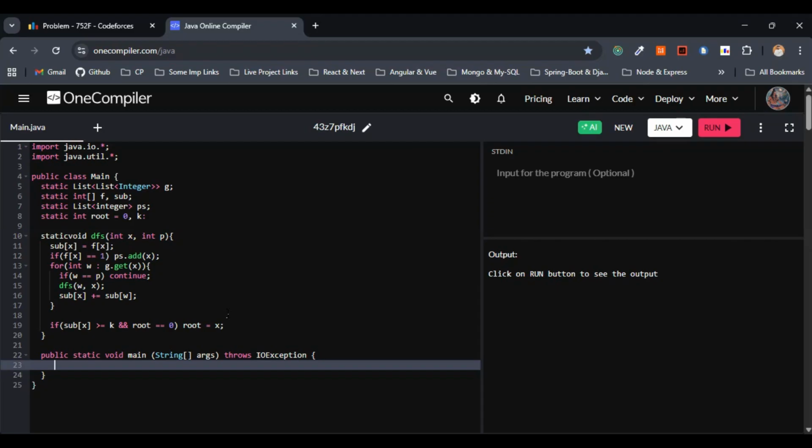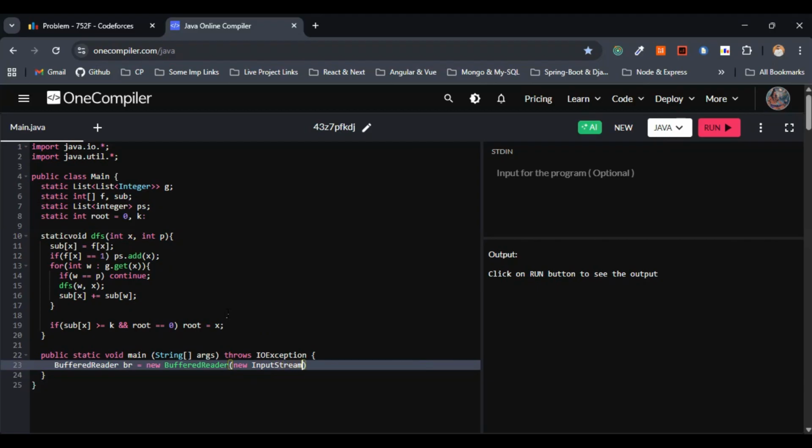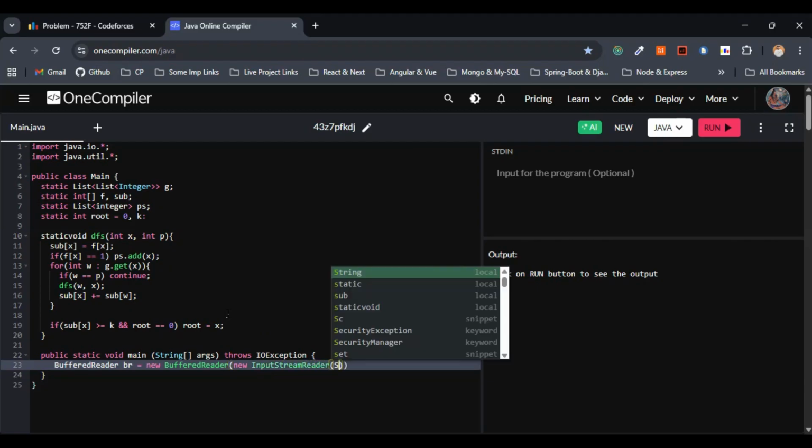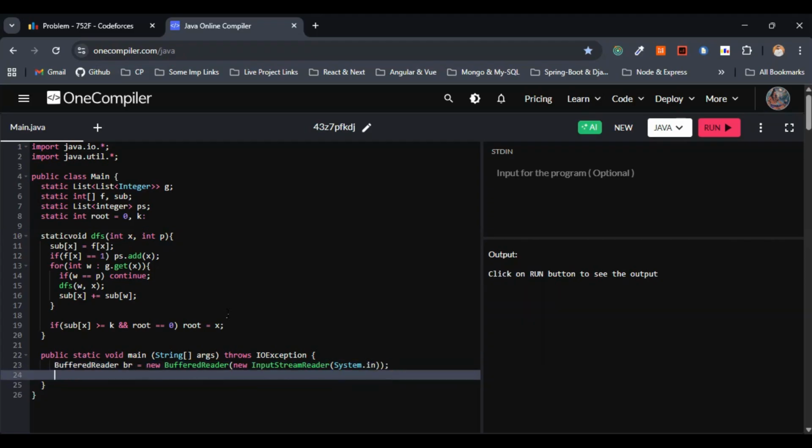Now within the main method, let's go with the first input and the output setup, BufferedReader and the PrintWriter. So BufferedReader here equals new BufferedReader. Let me make use of the InputStreamReader, System dot in. Also, let's go with the PrintWriter for the output.